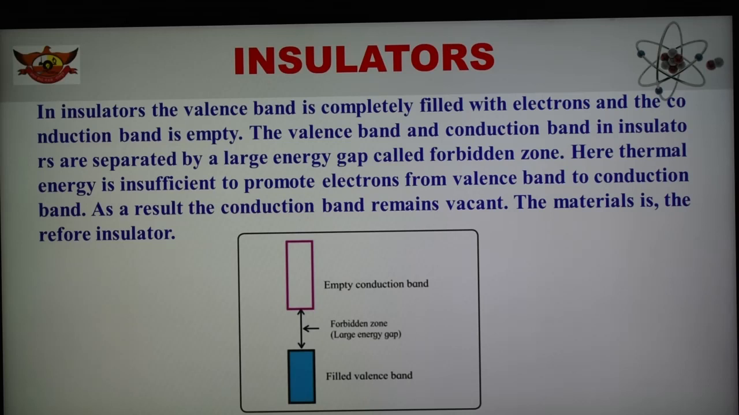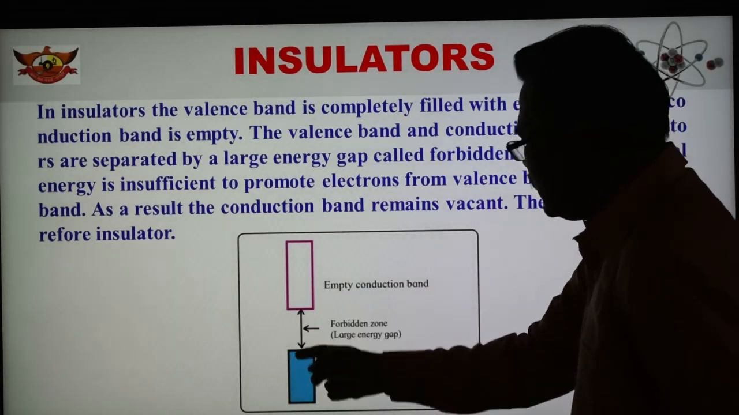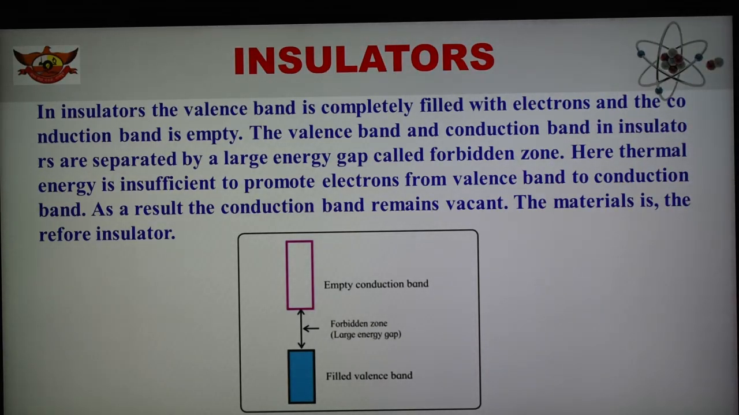So now it is clear that in the case of an insulator, the valence band is completely filled and the conduction band is empty, and there is not sufficient thermal energy to transfer electrons from the valence band to the empty conduction band. Because of that, the conduction band in an insulator remains empty, and such a material is known as an insulator. Insulators are shown here. This is empty, this is filled, and there is a large band gap energy between these two bands, and this large energy gap is known as the forbidden zone.